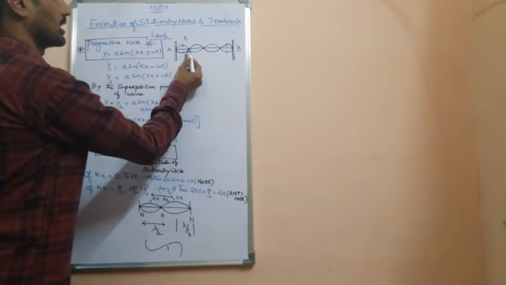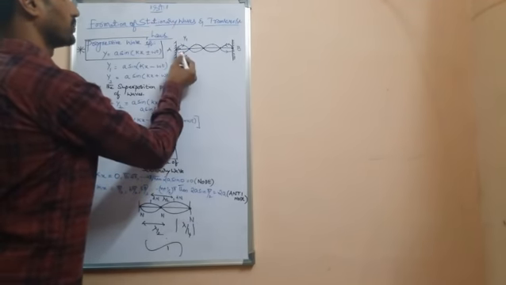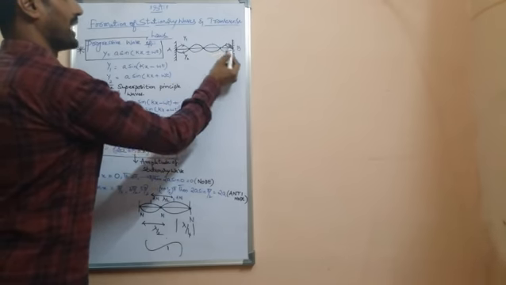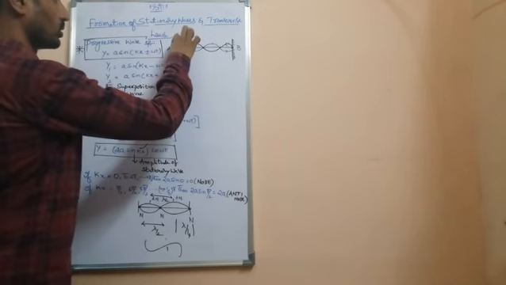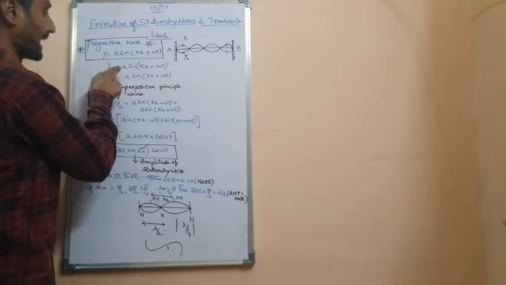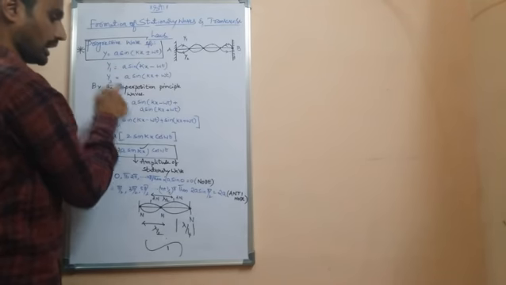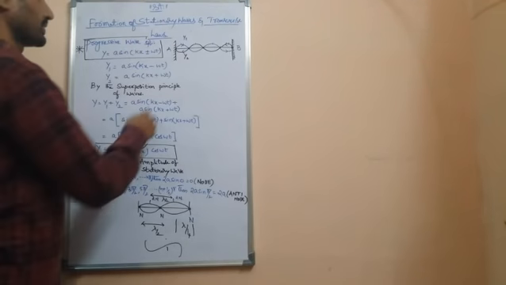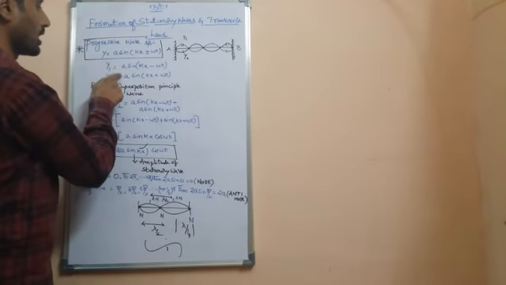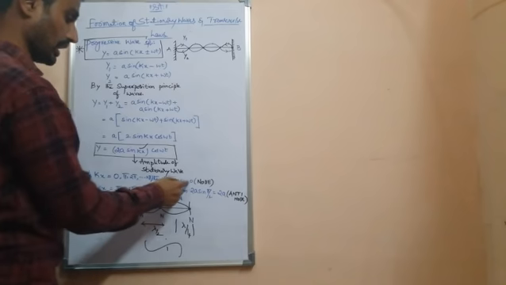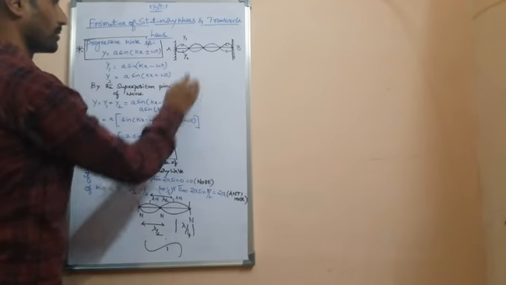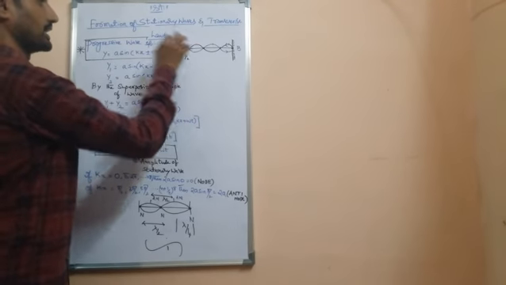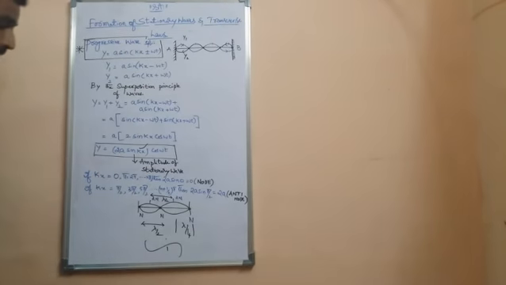Here these points are called nodes and these points are called antinodes. At an antinode the amplitudes are added, a plus a is equal to 2a. At a node the amplitudes are subtracted, a minus a, so at a node the amplitude is 0. Here constructive interference and here destructive interference take place.